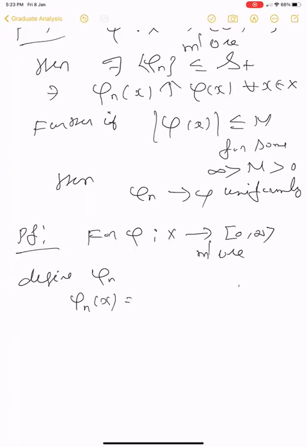We define, if phi of x is less than or equal to i by 2 power n and greater than or equal to i minus 1 by 2 power n, then you define it by i minus 1 by 2 power n.